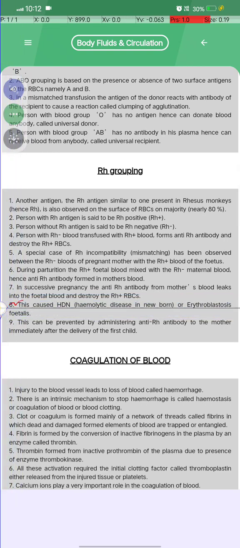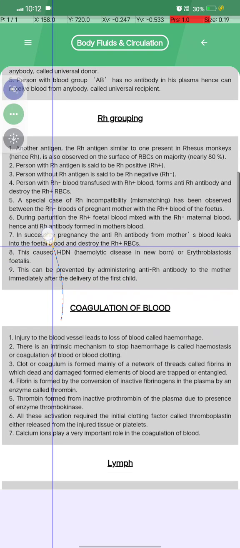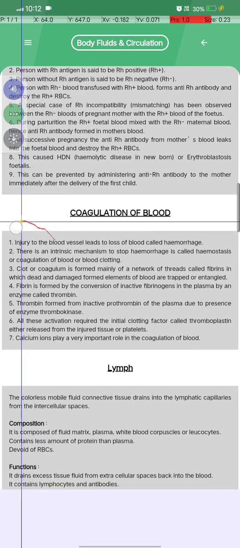This causes HDN, hemolytic disease of the newborn, or erythroblastosis fetalis. This can be prevented by administering an anti-Rh antibody to the mother immediately after the delivery of the first child. Coagulation of blood.